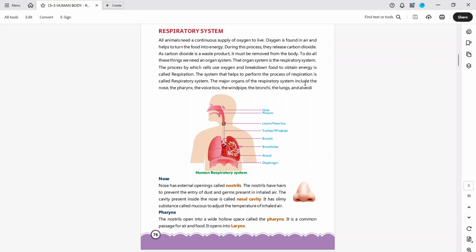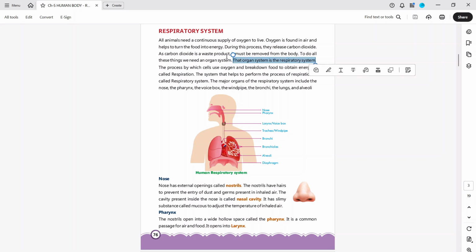The major organs of the respiratory system include the nose, the pharynx, the voice box, the windpipe, the bronchi, the lungs, and the alveoli. Okay. So the major thing is we need oxygen, right? Whenever we get energy from food, it is turned into energy. In this, what will we release? Carbon dioxide. Carbon dioxide is a waste product. It should be removed from the body. So what is the system? The respiratory system.